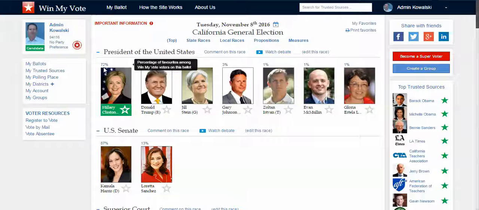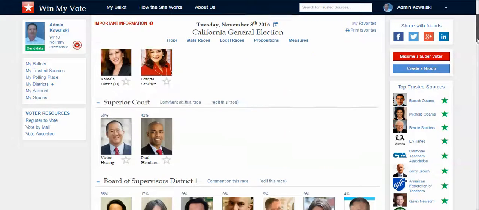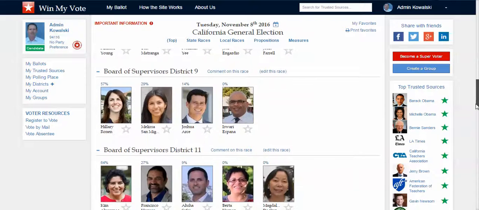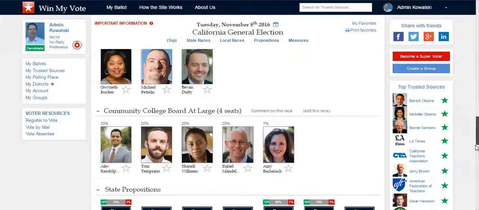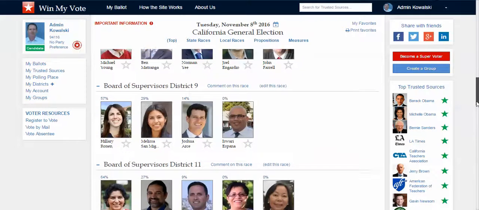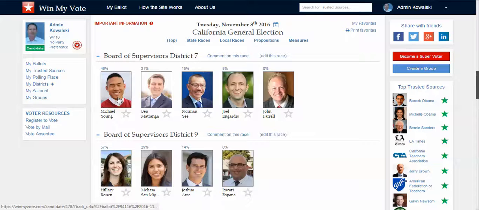So the way this can benefit groups and organizations and parties, etc., is that you form the group page, and then you reach out to all of your members, tell them to go to Win My Vote, sign up. It's totally free. They'll get their ballot. They'll select you as a trusted source, and then they'll be able to see all of your endorsements right on their ballot. So they can scroll down and they can go all the way down to city council race, board of supervisors number 9, number 11, whatever it may be, and they can look at the profiles, and then they can see if there's any endorsements.